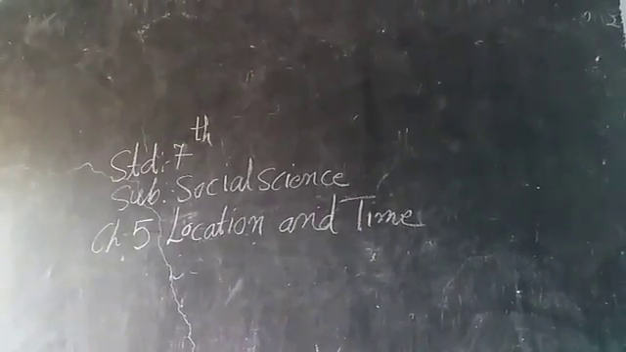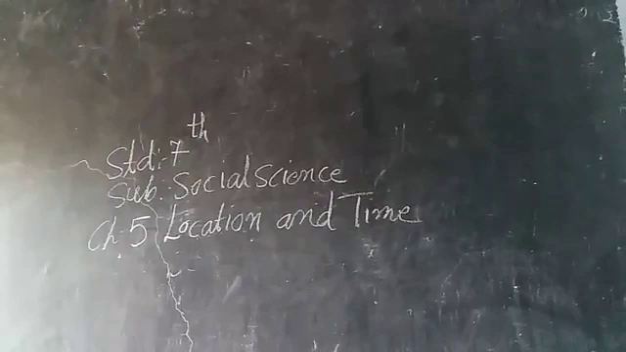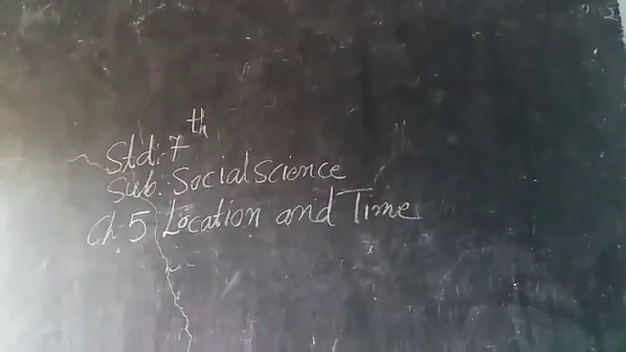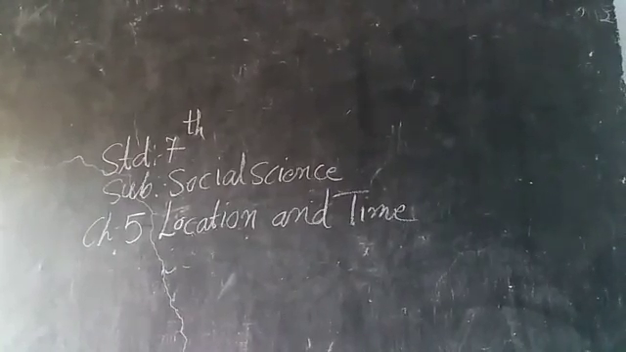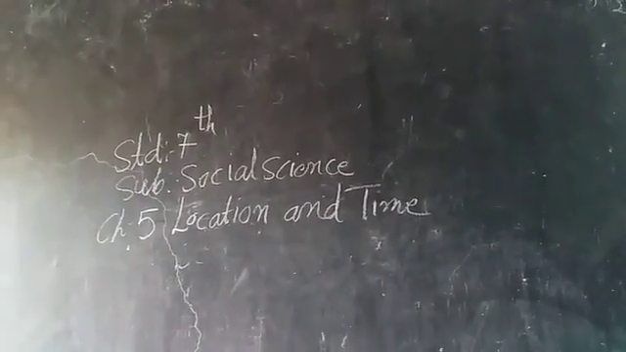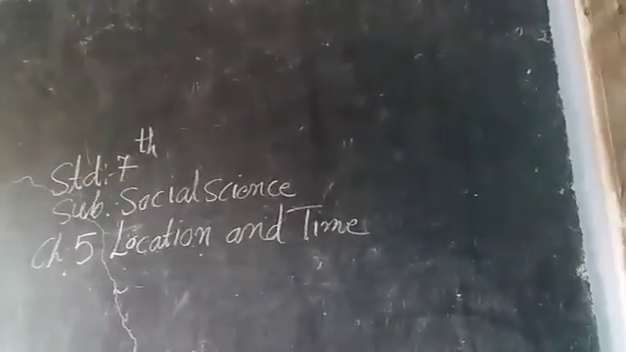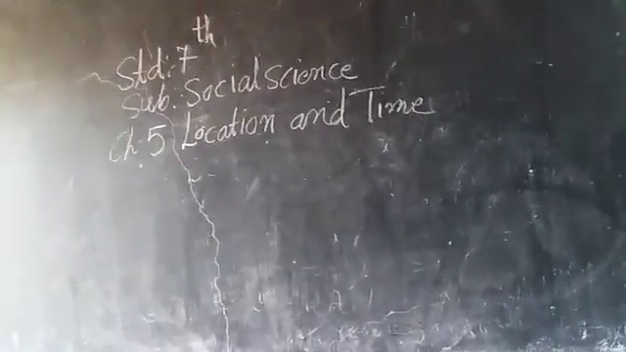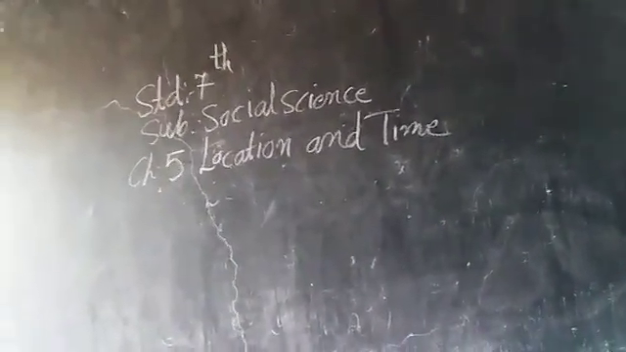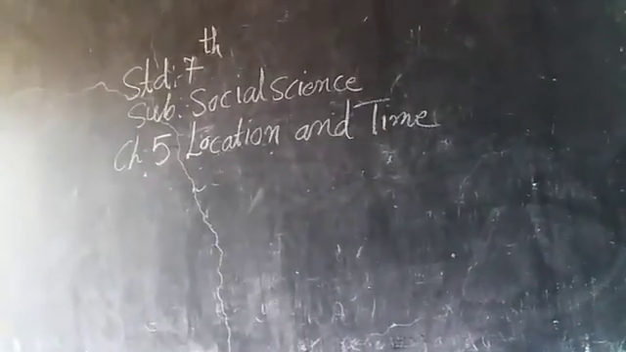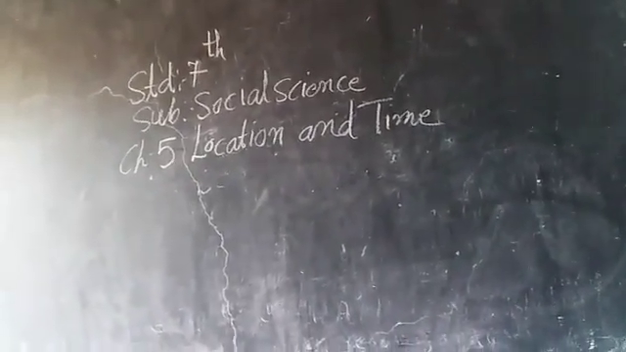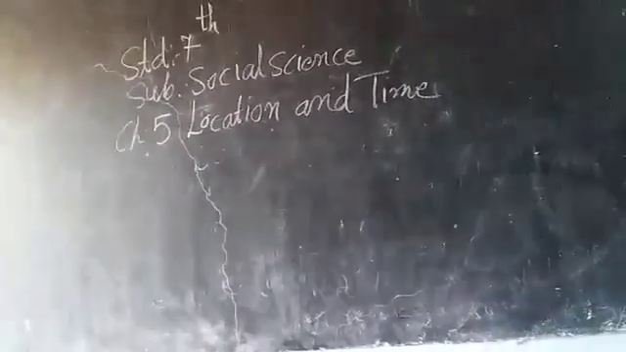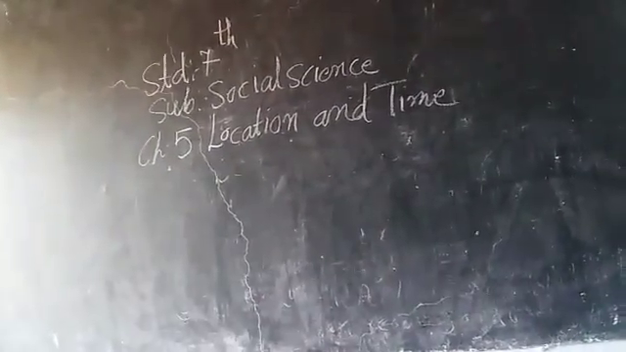Number 2, through which countries do the 23.5 north latitude and 23.5 south latitudes pass? The 23.5 north latitude passes through Mexico, Algeria, Libya, Egypt, India, Myanmar, China, etc. The 23.5 south latitude passes through Chile, Brazil, Paraguay, Namibia, Australia, Mozambique, Botswana, etc.